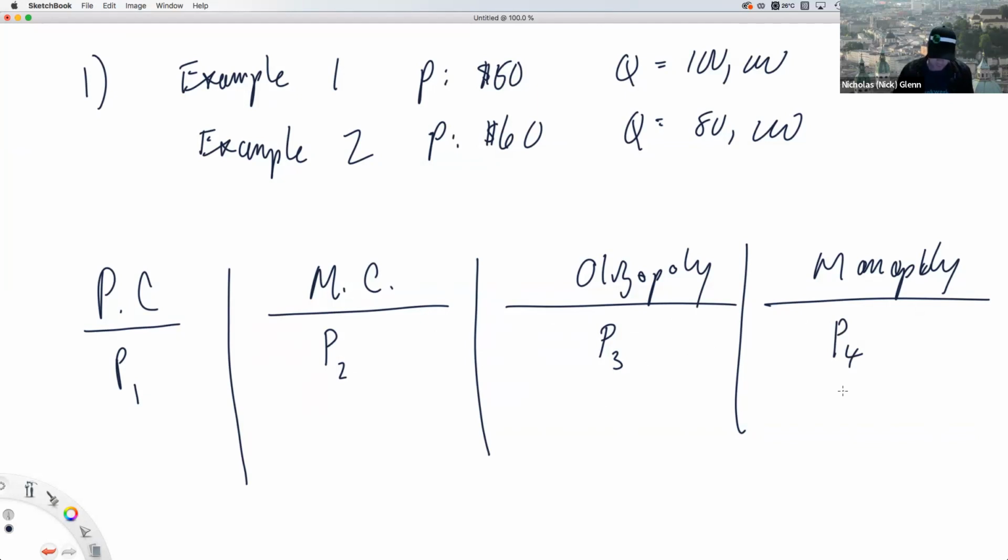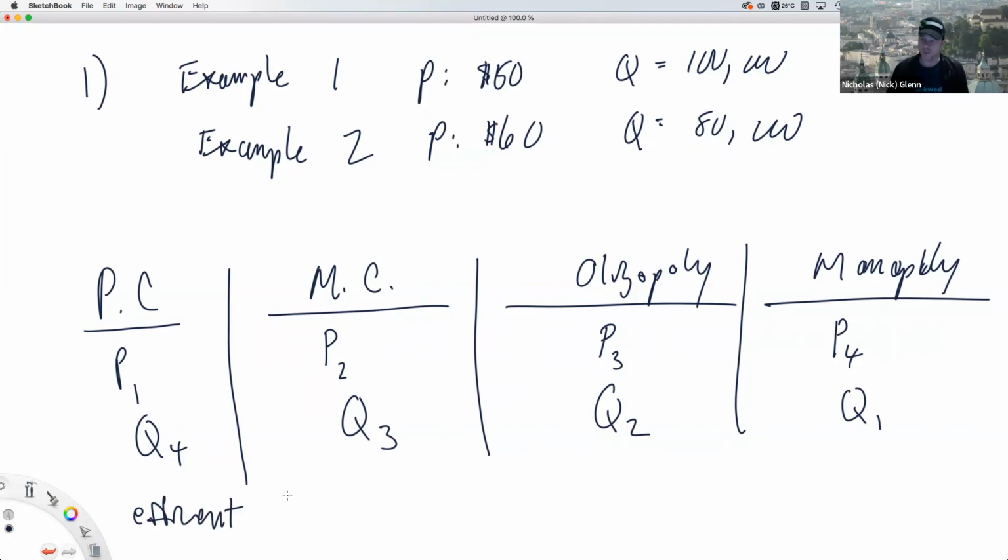Now, with quantities, it's the other way around. Monopoly is going to have the lowest quantity, then oligopoly, then monopolistic competition, and then perfect competition is going to have the highest quantity. And that's because perfect competition is the most efficient. It's going to have the largest surplus, whereas monopoly is the least efficient.